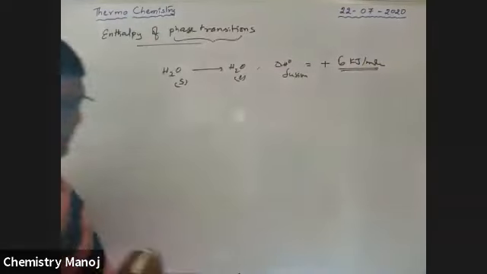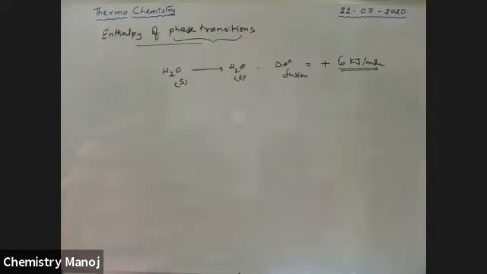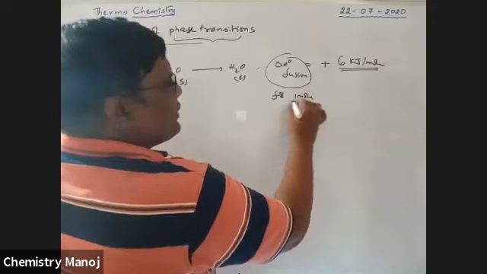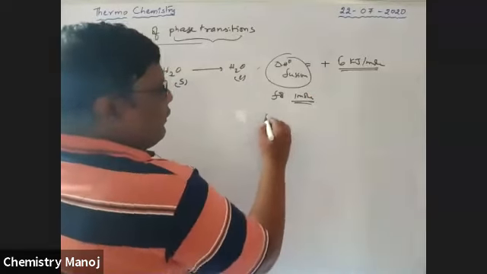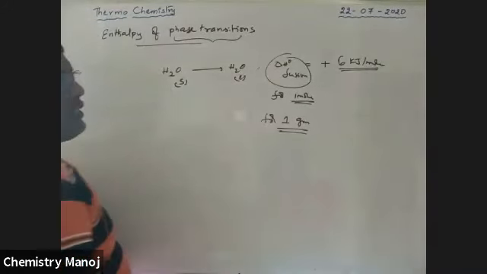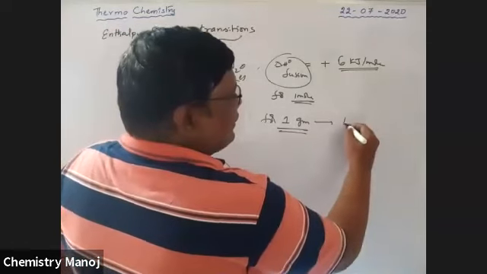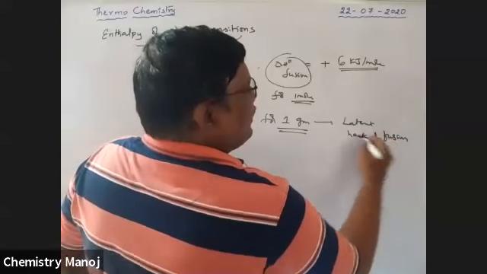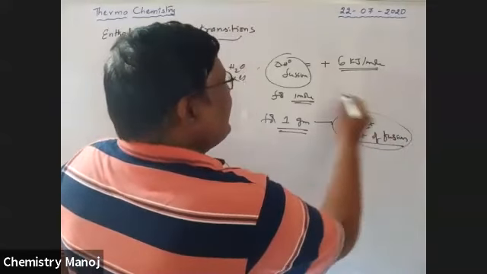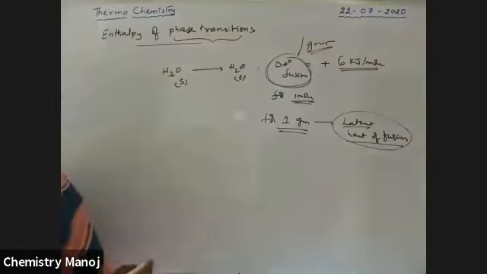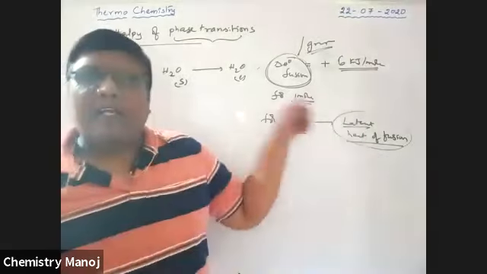This is the enthalpy of fusion, and it is for 1 mole. Now I'm calculating for 1 gram. That value is called the latent heat of fusion. Latent heat of fusion means the enthalpy of fusion per gram.